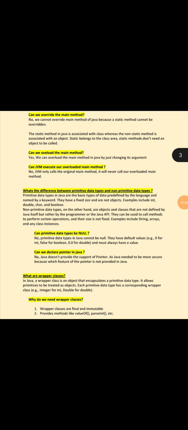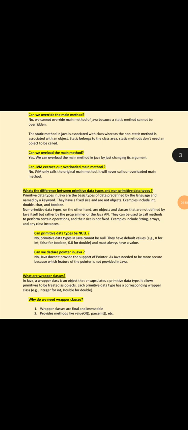Can primitive data types be null? No. Primitive data types in Java cannot be null. They have default values. Example: 0 for integer, false for boolean, 0.0 for double, and they must always have a value. Can we declare a pointer in Java? No. Java does not provide support for pointers, as Java needed to be more secure, because of which the pointer feature is not provided in Java.